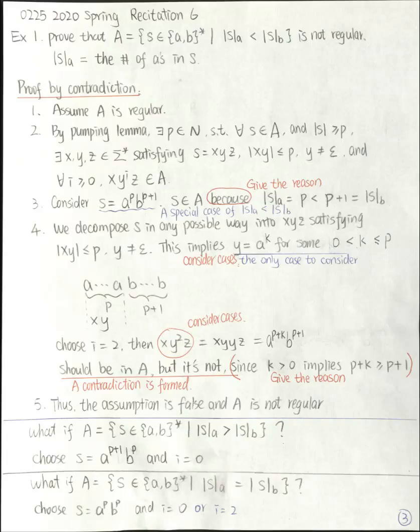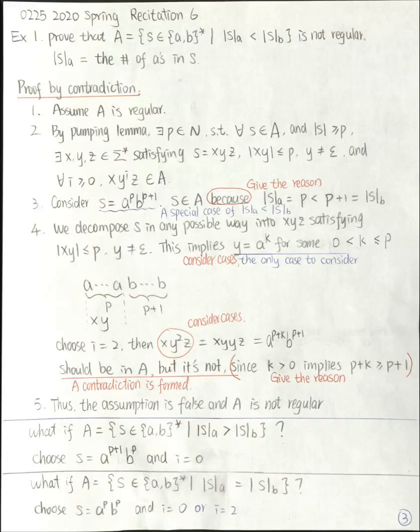By the way, this A to the P, B to the P plus 1 is a special case of the general rule: the number of A's in S is less than the number of B's in S. Of course, you can choose another string that satisfies this property, for example, A, B to the P, A. But I choose this A to the P, B to the P plus 1 because it cannot be pumped. So the fourth step is to show that this S cannot be pumped in any way.